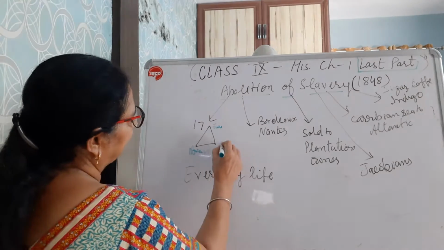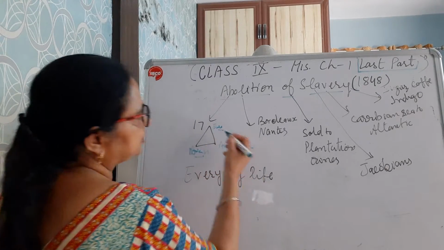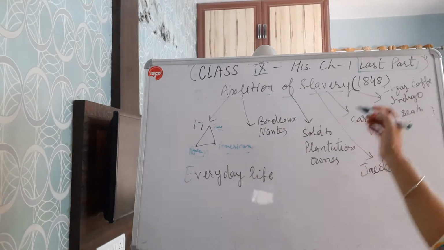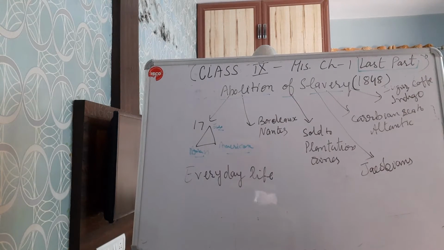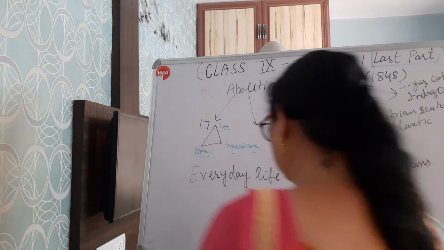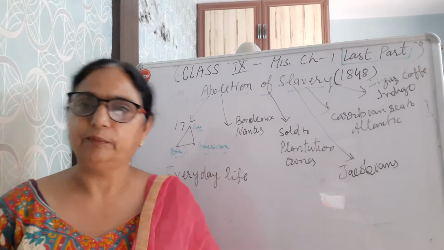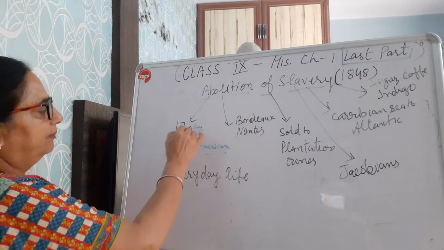The major things in this trade were sugar, coffee, indigo. Such type of things were exchanged commodities from one place to another within this triangular shape.